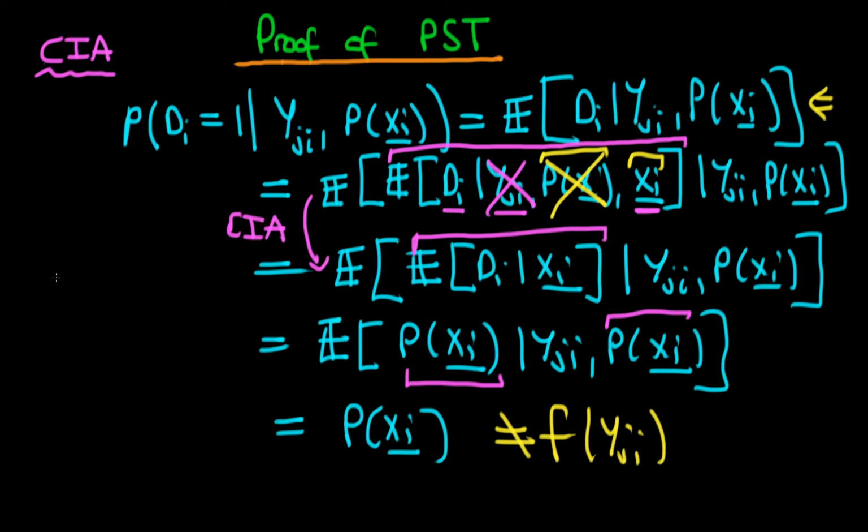So what does that tell us? Well, it tells us that if the conditional independence assumption is true, then yji is independent of di when we condition on the propensity score, which is what we set out to prove in the first place. So this means that we don't need to condition on the covariate vector xi, which is in principle highly dimensional. We can just condition on this scalar quantity, which is p of xi, and we can essentially use a conditional independence assumption where p of xi has replaced xi. Hence, that allows us to assume that the treatment has been randomly allocated if we condition on the propensity score.